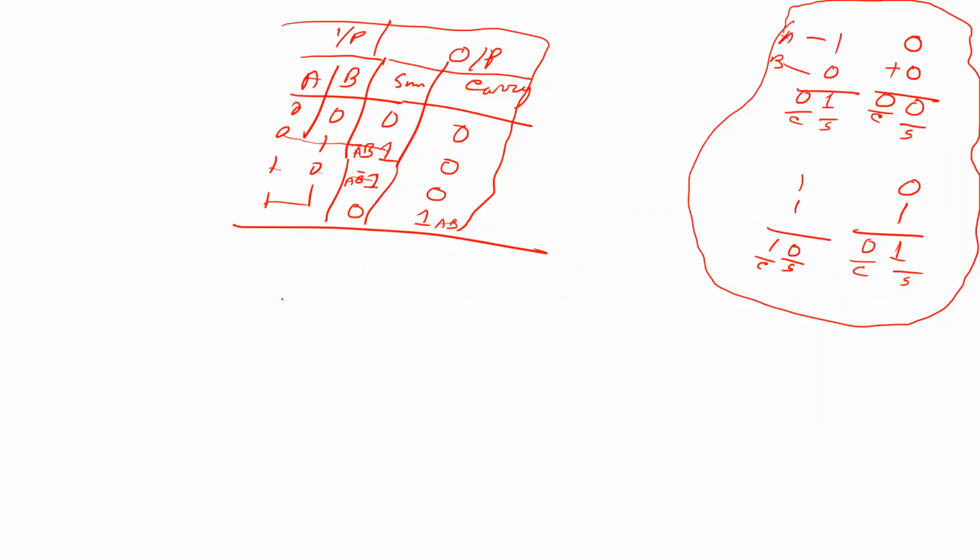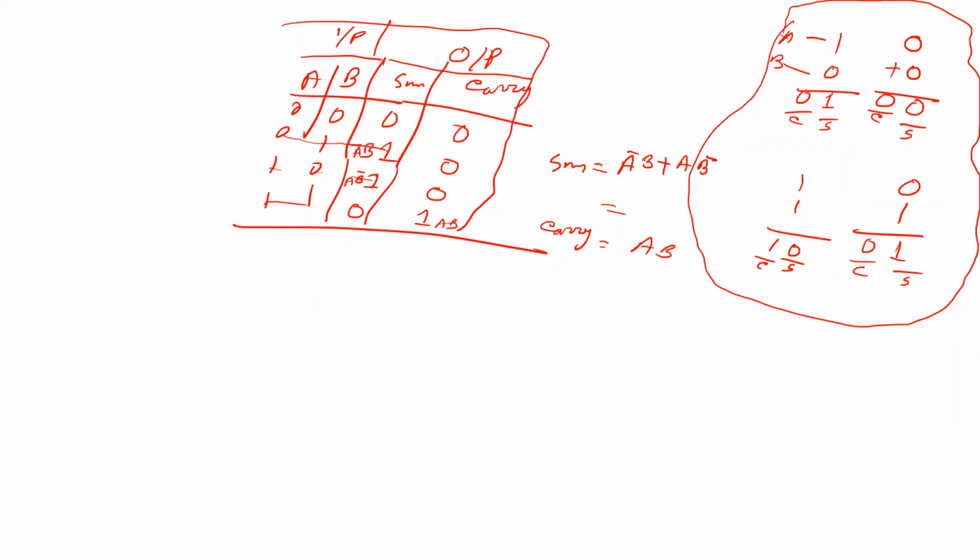Do you understand? Yes, sir. So your sum is equal to a bar b plus a b bar. Okay, these are the two terms. And carry is equal to only one term, so carry is equal to ab.